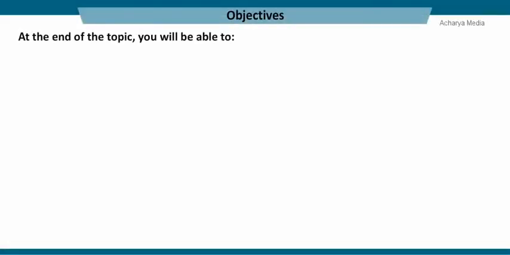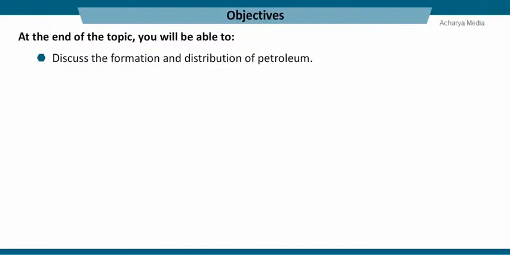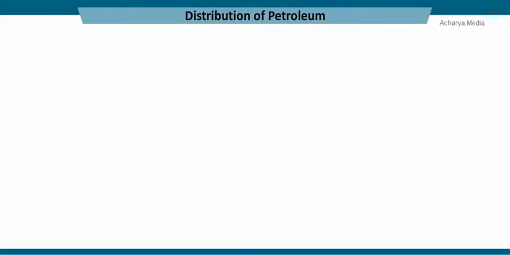At the end of the topic, you will be able to discuss the formation and distribution of petroleum, and list the environmental effects of petroleum. In the word petroleum, petro means rock and oleum means oil. The name itself indicates that petroleum means oil obtained from rocks.